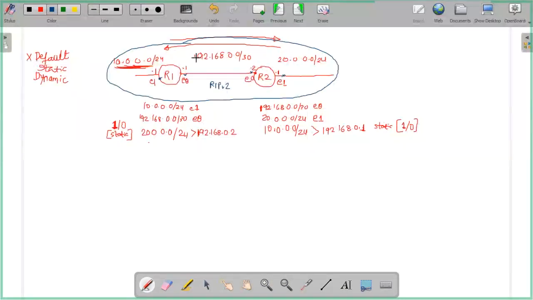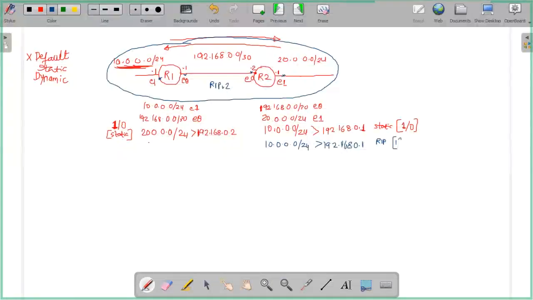See, this network, 192.168, is common, isn't it? So R1 will send him the 10 network via 192.168.0.1. So R2 will learn this via RIP.